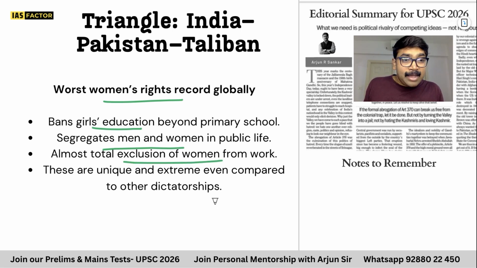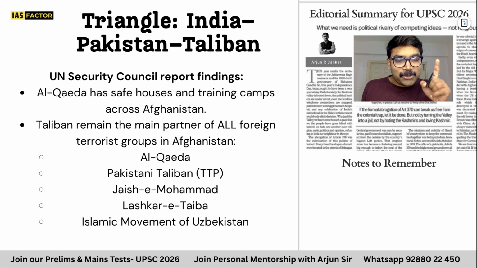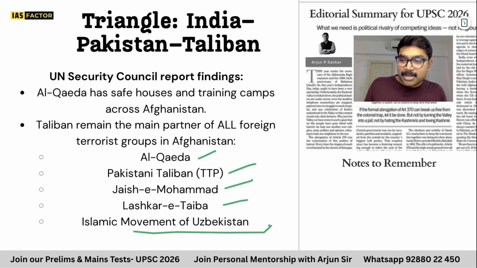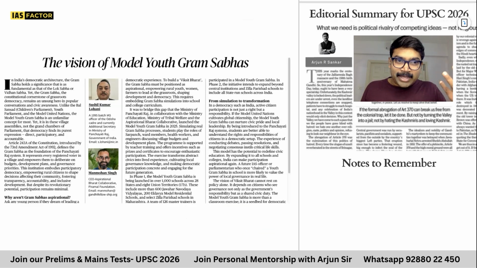And next is Afghanistan is still the headquarters of so many terrorist groups. Take a look at that. All the foreign terrorist groups, Al-Qaeda, Pakistani Taliban, Jaish-e-Mohammed, Lashkar-e-Taiba, Islamic Movement of Uzbekistan, are actually in Afghanistan. So that is why we need to think twice whether we need to go with that. So this is the most important point. That was a bit lengthy editorial, but it has a lot of points, and I'm sure in terms of India, Taliban, Afghanistan, you have got an important idea regarding that.